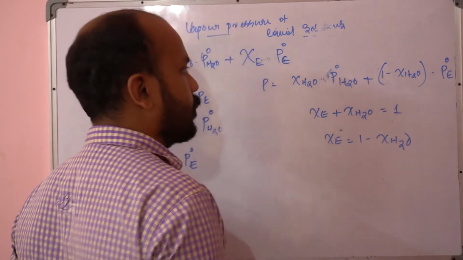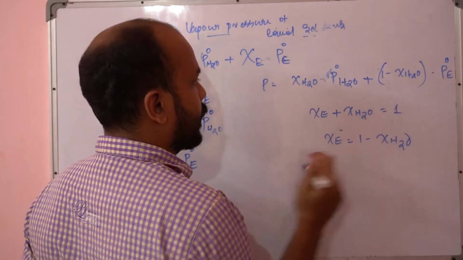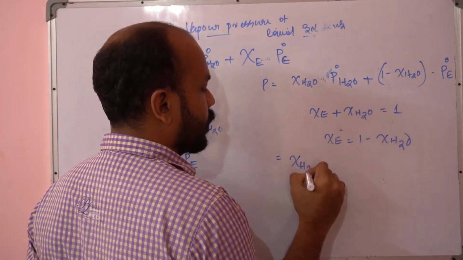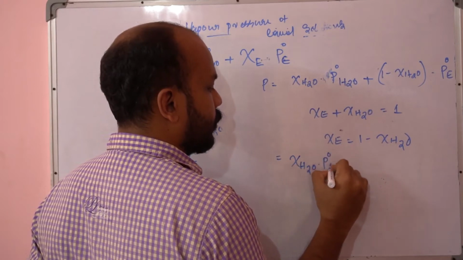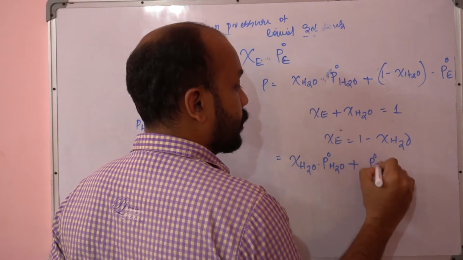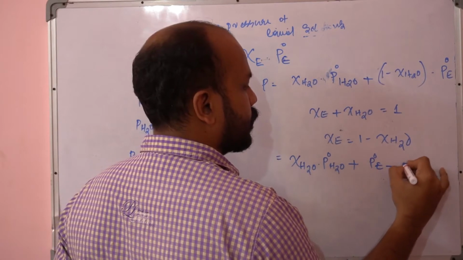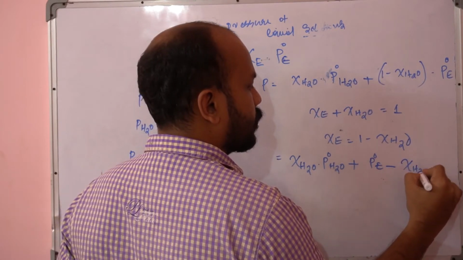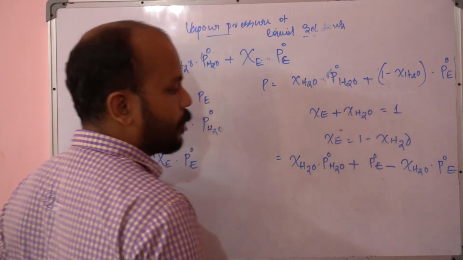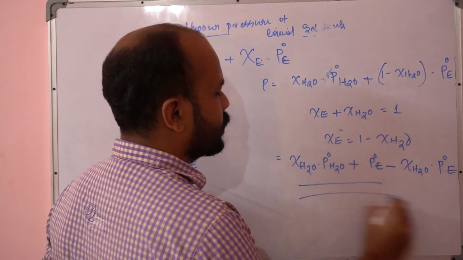times the vapor pressure of pure ethanol. If I multiply this out, for convenience I can write the mole fraction of water times the vapor pressure of pure water, minus the mole fraction of water times the vapor pressure of pure ethanol, plus the vapor pressure of pure ethanol. Of course, depending on convenience, you can write it in any way.